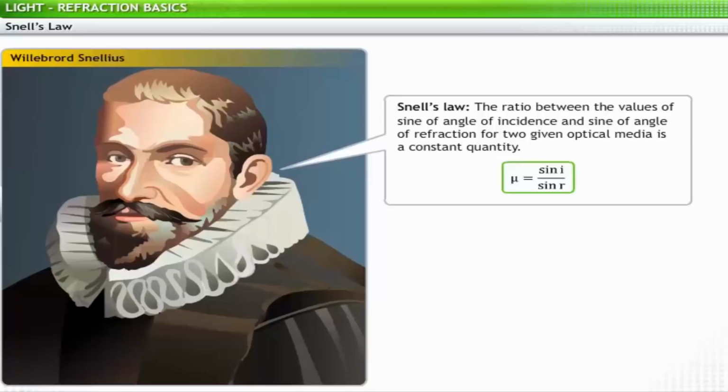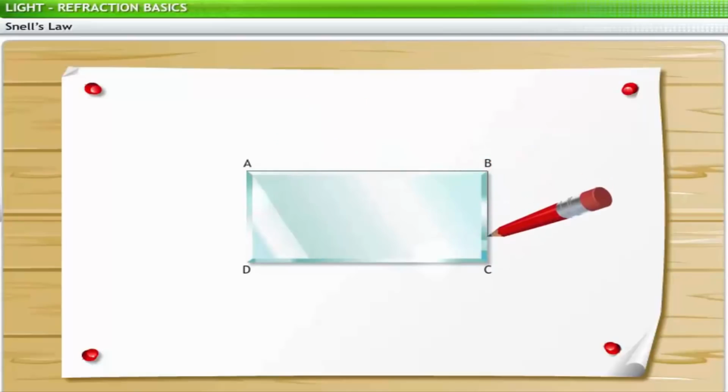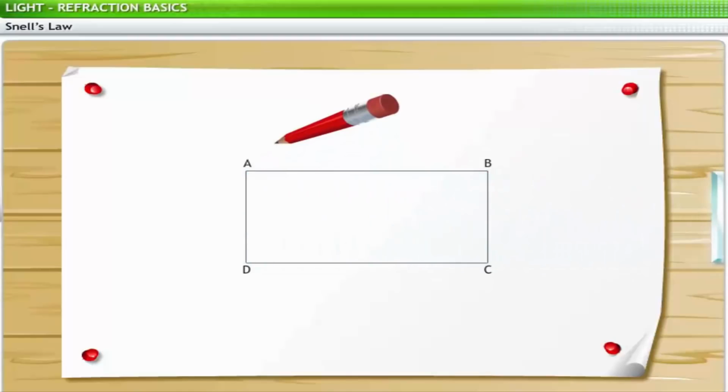Snell's law can be verified through an experiment using a glass slab, a white paper, and some pins. For this experiment, we put a glass slab ABCD on a white paper and fix this paper on a wooden board. Next, we mark the boundary of the glass slab with a sharp pencil and then remove the slab.